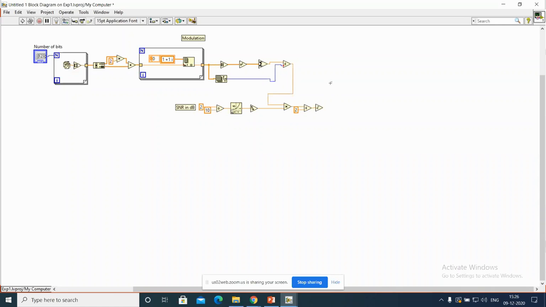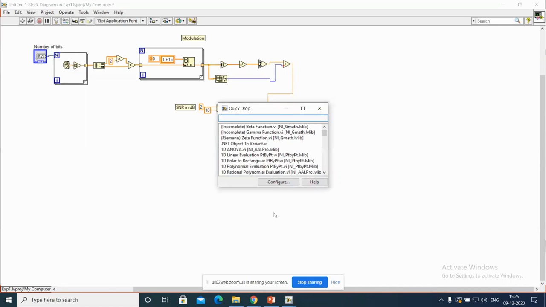Now this is the original signal, and you should generate a noise signal by using this amplitude. For that case, we have control tab. Random noise, Gaussian, sorry, not random, Gaussian white noise.